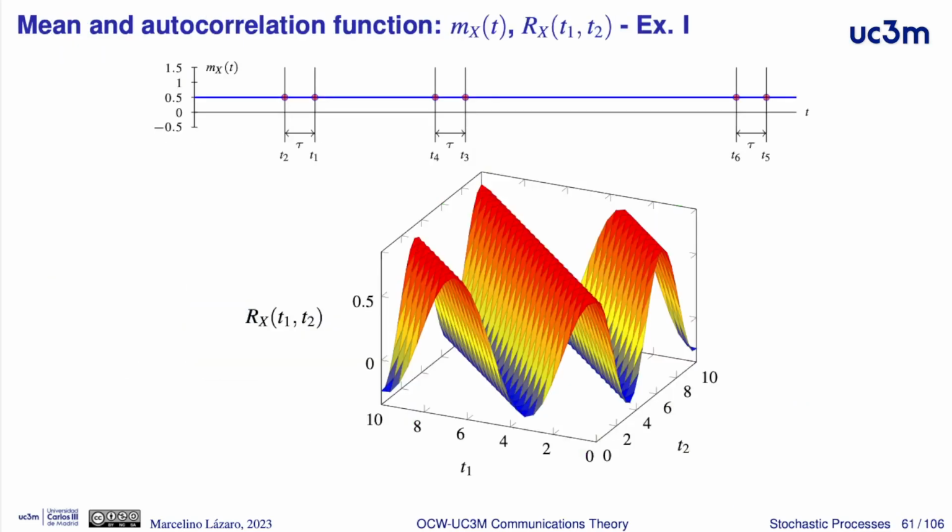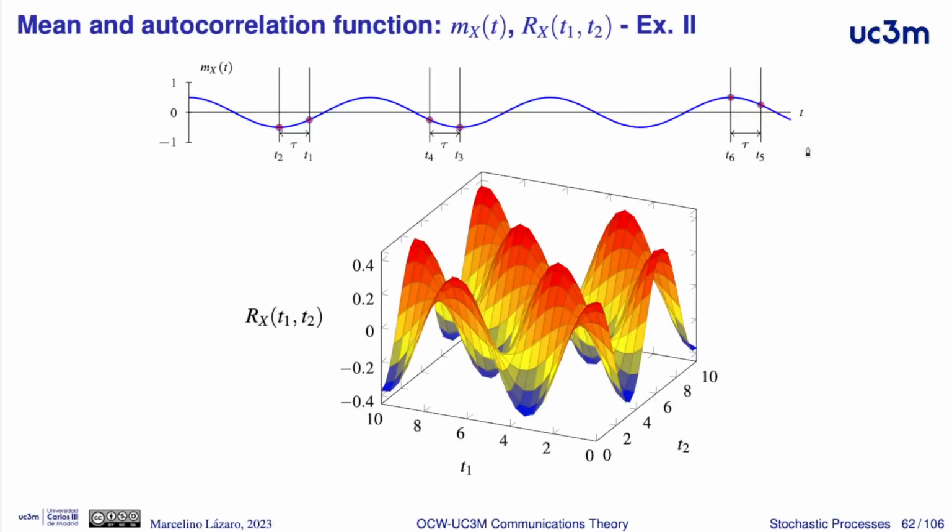And here we have a picture with a plot of the mean and the autocorrelation function. For the first example, the stationary random process, we can see that the mean is constant and the autocorrelation depends only on the difference, on the separation between time instants. And this is the mean for the second example. In this case, we have a cyclic and periodic mean. And the same thing happens for the autocorrelation.